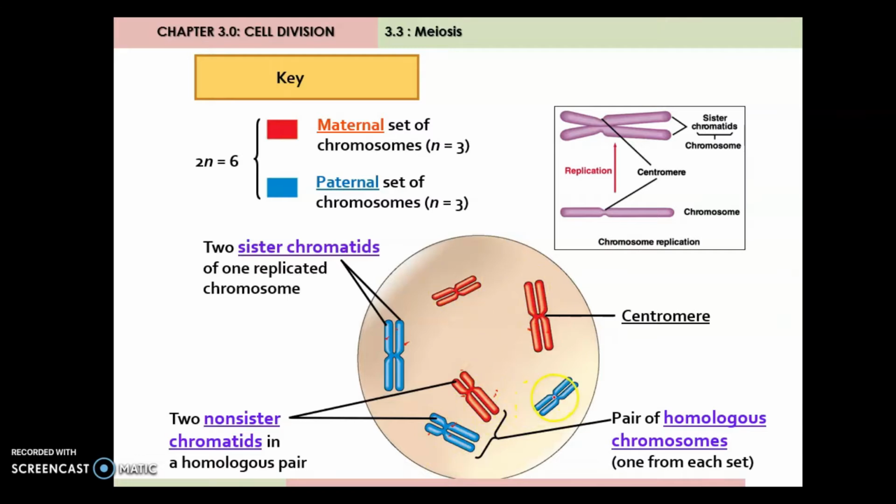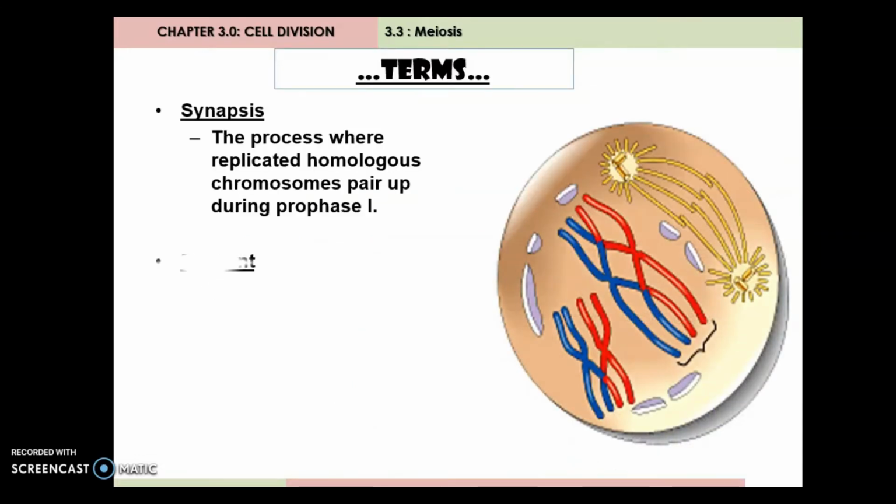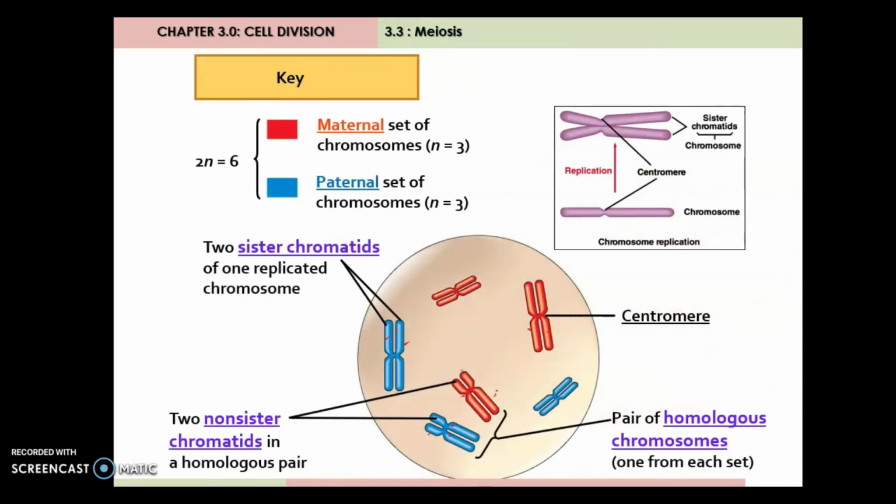This one and this one also homologous chromosome. Okay, still about the term. First thing first, you need to be familiar with the term synapsis. So synapsis is a process where the replicated homologous chromosomes pair up, and this happens at prophase one. For example, in our previous slide, we can see that chromosome 1 and chromosome 2 have same length, meaning they are homologous chromosome, but they are apart.